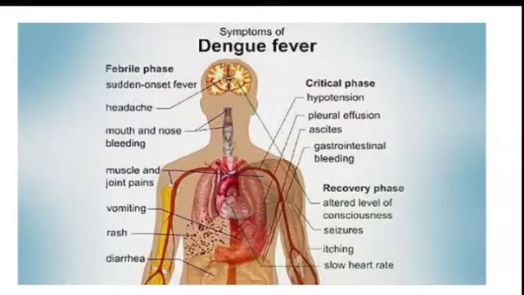Febrile phase, critical phase, and recovery phase, each has its own signs and symptoms. In febrile phase, patient will have fever and fever related issues. Patient will have joint pain, muscle pain, vomiting, rash, and diarrhea. Whereas in critical phase, the patient will have hypotension, pleural effusion, ascites, that is collection of fluid in the pleural cavity, gastrointestinal bleeding. The bleeding from the nose, mouth, and gastrointestinal tract happens because of the low platelet count, that is less than 50,000 during dengue fever. Recovery phase will have altered level of consciousness, seizures, itching, and slow heart rate.